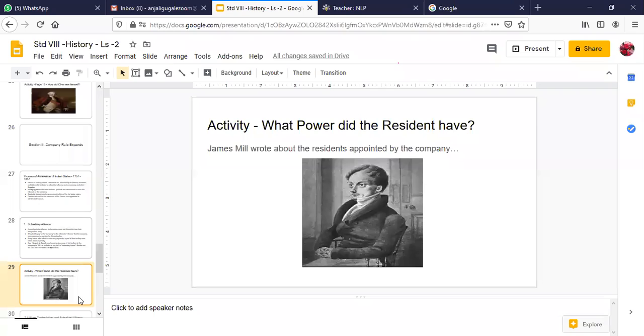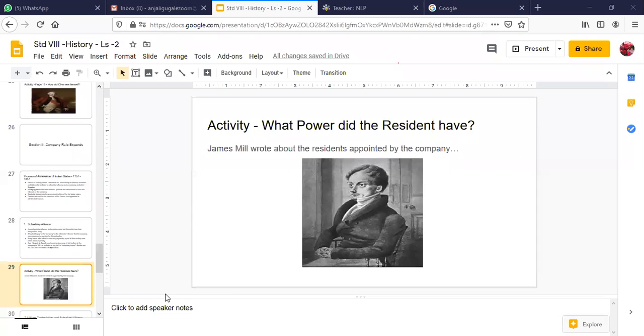Okay, so here you have a picture of James Mill. He was a very popular historian. About him we have studied in the first lesson, James Mill's periodization of history, and he periodized history on the basis of religion: Hindu history, Muslim period, and then the colonial period. Remember, in the first lesson we have studied about him. Yes, so this is a picture of James Mill, the famous British historian who wrote something about the residents. Residents here refers to the Indian rulers or any Indian officials who were appointed by the East India Company.